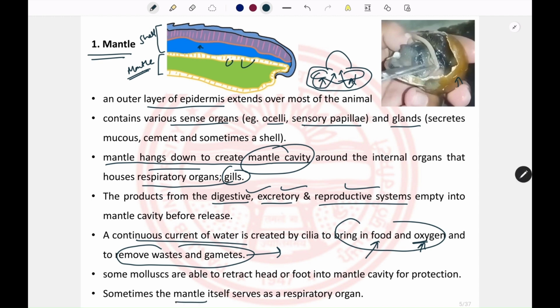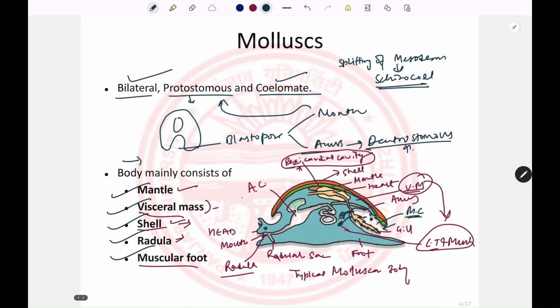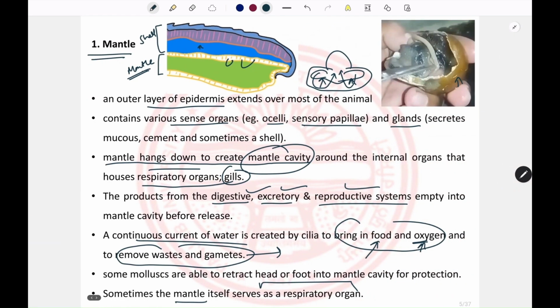Sometimes this mantle also acts as a respiratory organ. This mantle is very vascular, it is a thin layer, and it is always moist. So it is an excellent respiratory membrane in some mollusks.